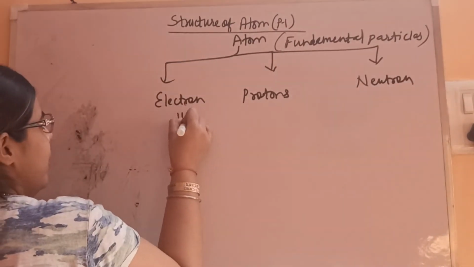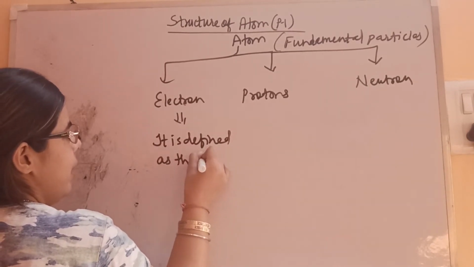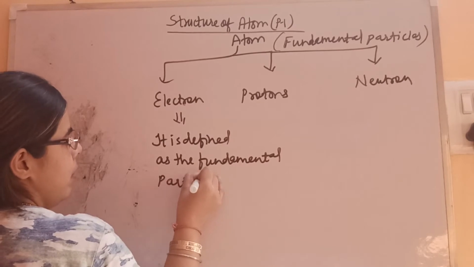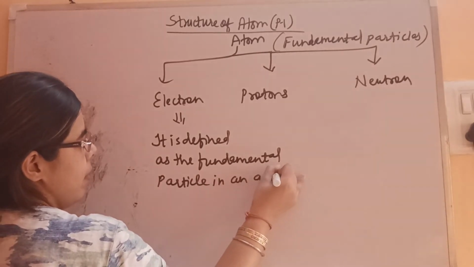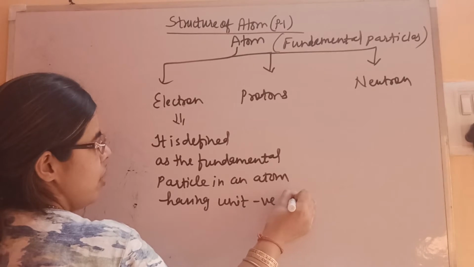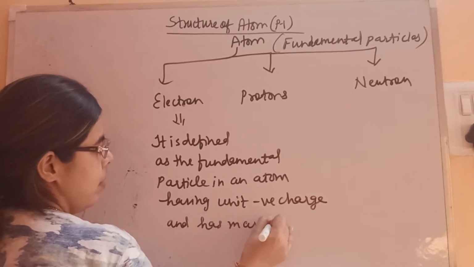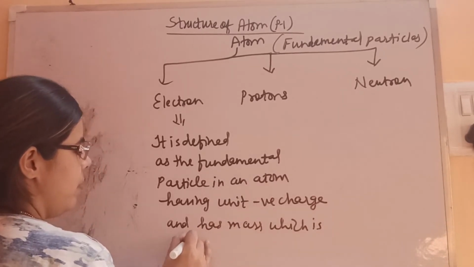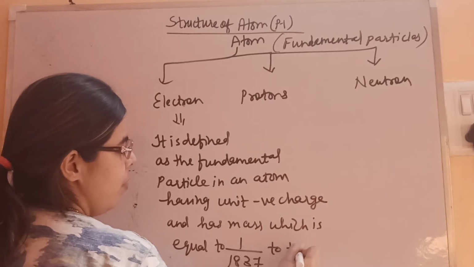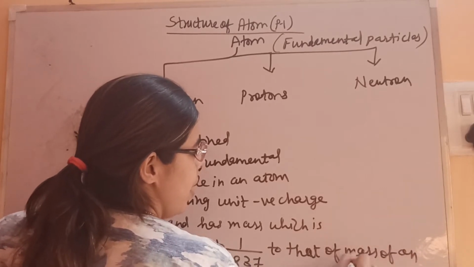So electron is defined as the fundamental particle in an atom having unit negative charge and has mass which is equal to 1/1837 of the mass of a hydrogen atom.